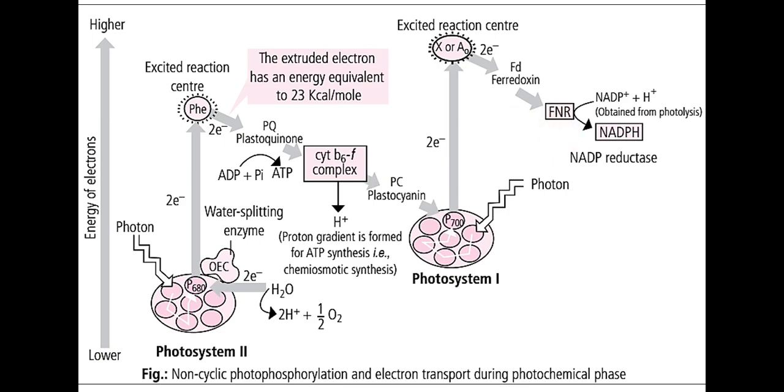So when we observe all these processes together, the electrons are moving in a Z manner, not in a cyclic way, because in a cyclic way, wherever it was liberated it should come back to the same position. Here that is not happening, it is moving in a non-cyclic way. That's why I call this process non-cyclic photophosphorylation.